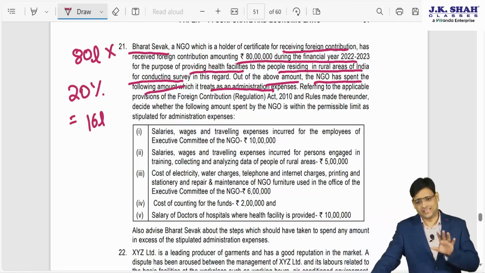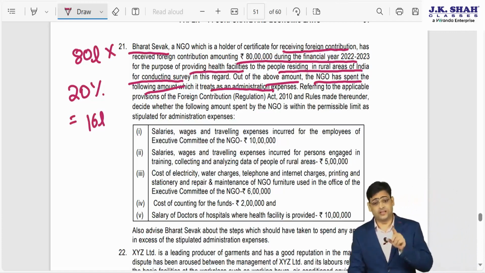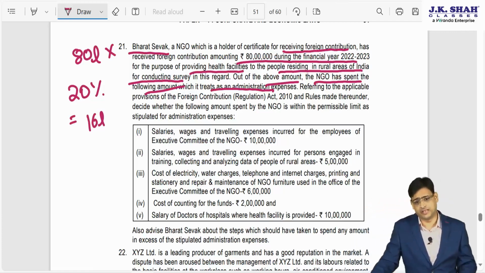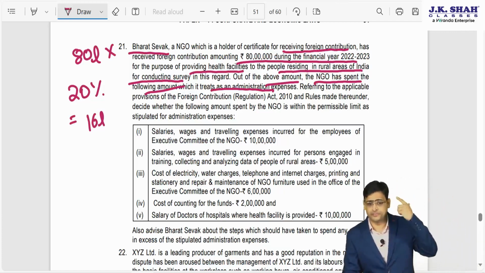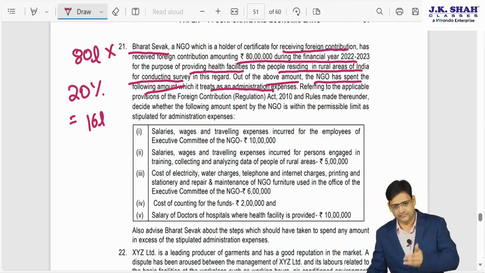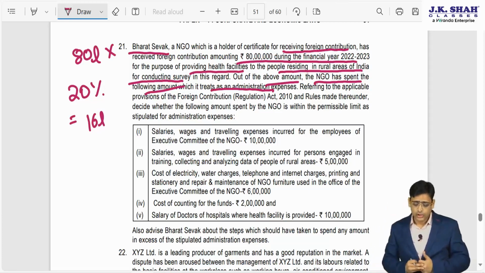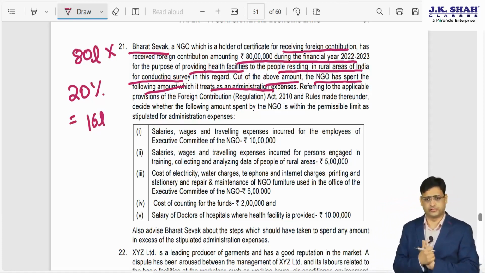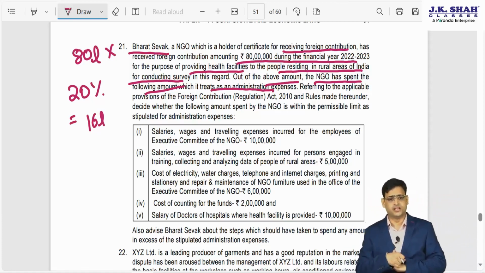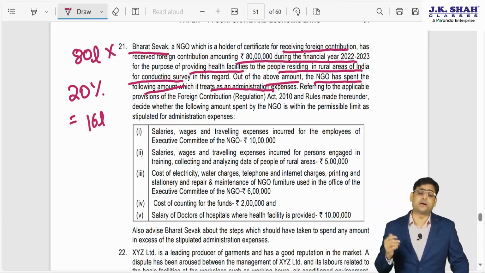Now we will see whether the administrative expense is up to 16 lakhs or more. And by the way, they have also given you the list of administrative expenses. I am not going to revise those things. I am presuming that you remember that. If not, then just go through those provisions and then you can come back and listen to what I am telling you. Now, referring to the applicable provisions of the Foreign Contribution Regulation Act 2010 and rules made thereunder, decide whether the following amount spent by the NGO is within the permissible limit.